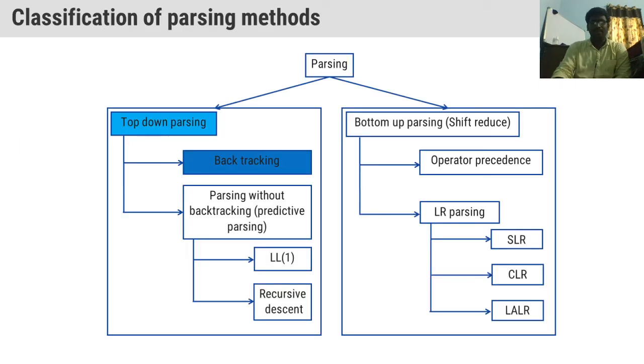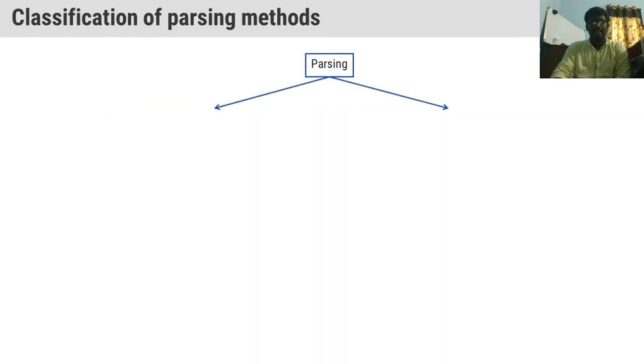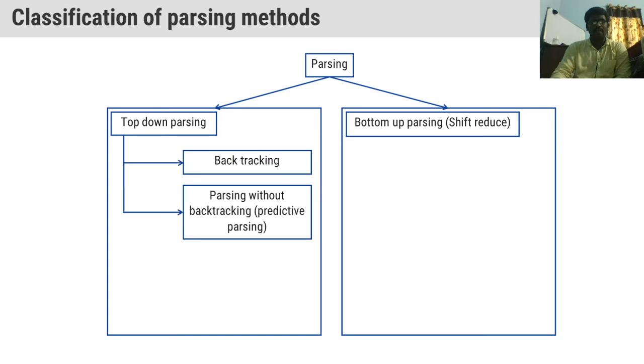Now these are the classification of parsing methods. First of all, we have said that there are two types of parsing methods, top down parsing and bottom up parsing. Under top down parsing, we have the methods like backtracking and predictive parsing.